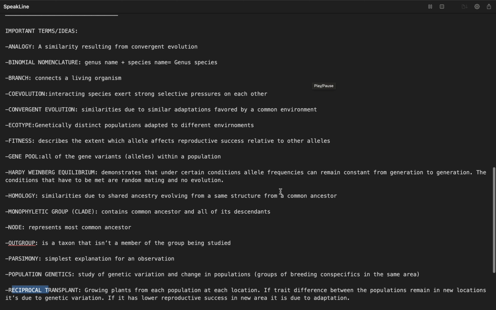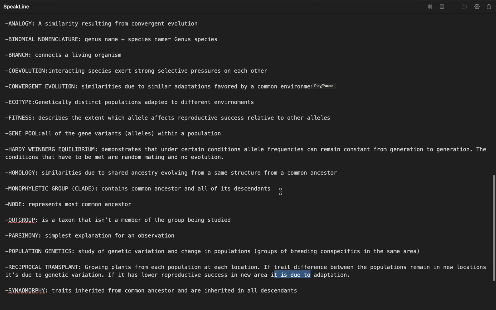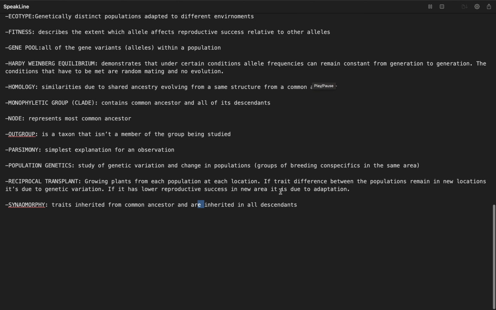Reciprocal transplant, growing plants from each population at each location. If trait differences between the populations remain in new locations, it's due to genetic variation. If it has lower reproductive success in the new area, it is due to adaptation. Synapomorphy, traits inherited from a common ancestor and inherited in all descendants.